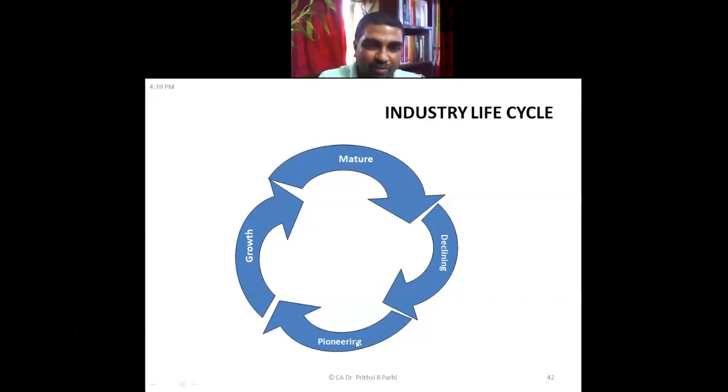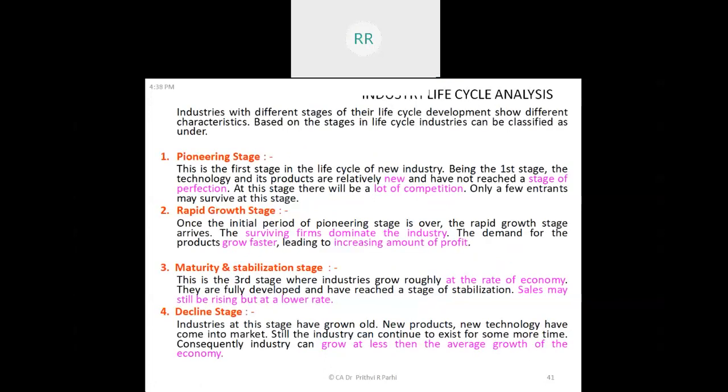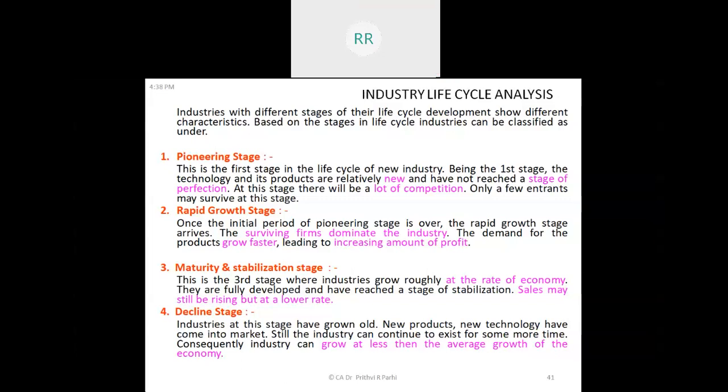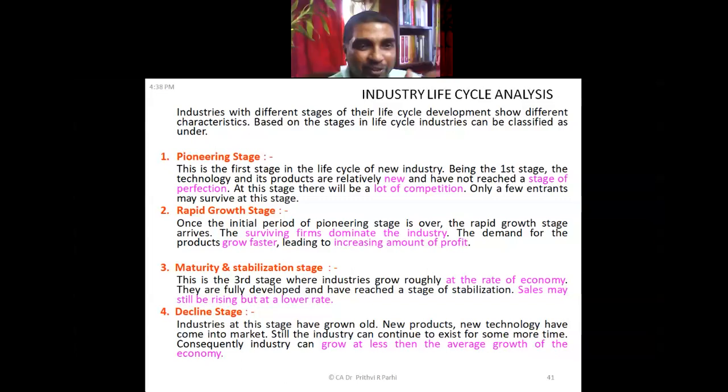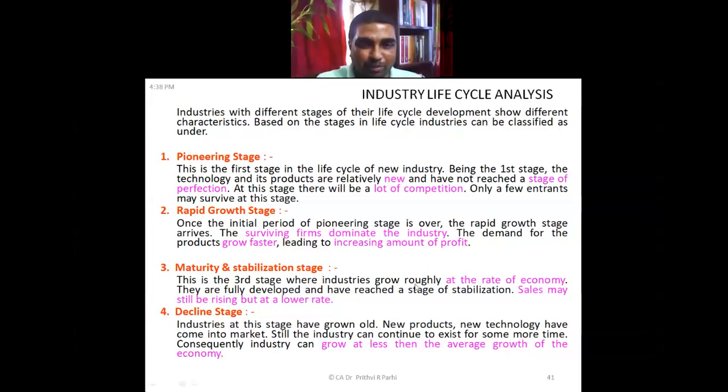Pioneering, start from here at the bottom, then growth stage, then mature stage, then decline. Sir, which stage is better to invest in? You tell me which stage is better to invest in. Is it growth stage, or pioneering stage? And in maturity stage, also stabilize your investment. And before declining, you should quit.